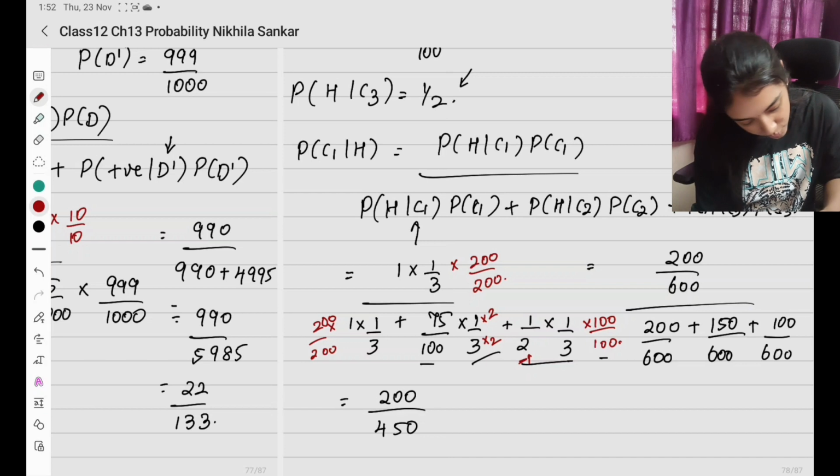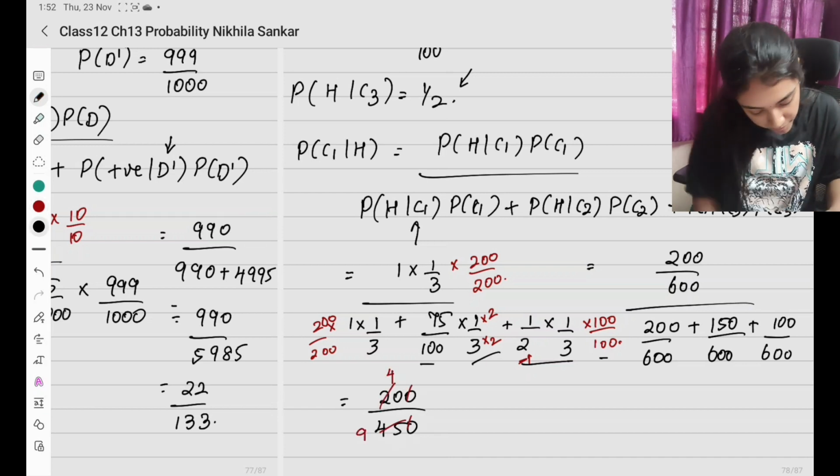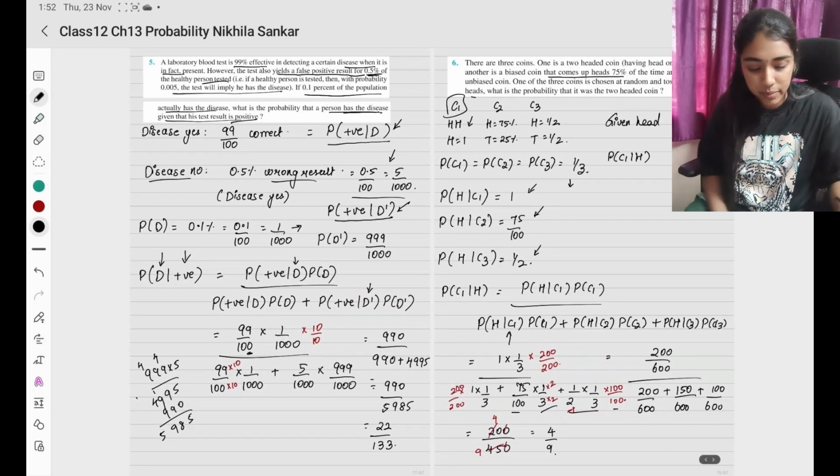So when I cancel, what do I have? 0 0 cancel, 5 4s are 20, 5 9s are 45. So 4 divided by 9. This is the answer. Okay, please copy.